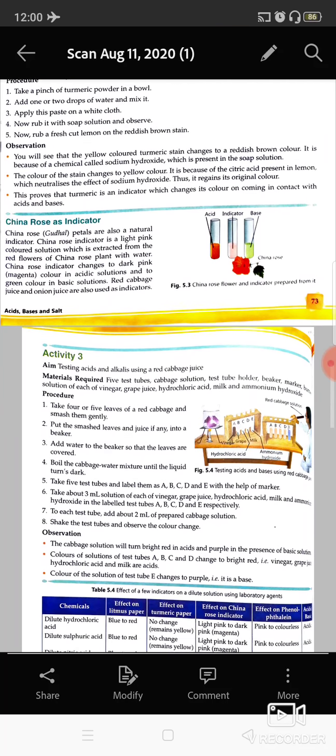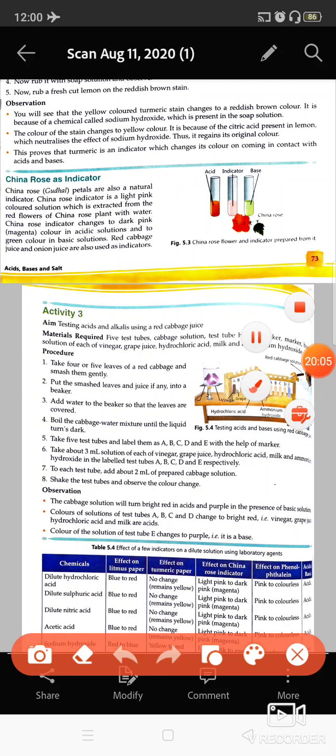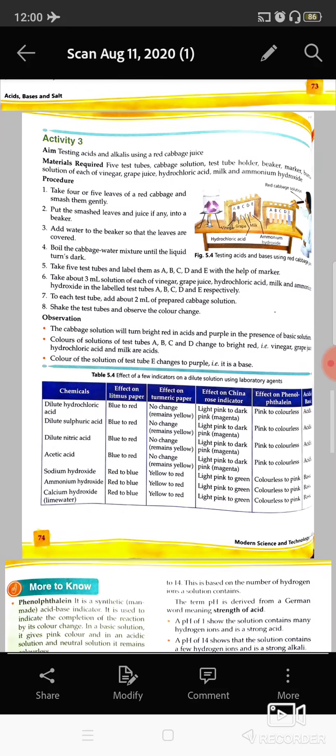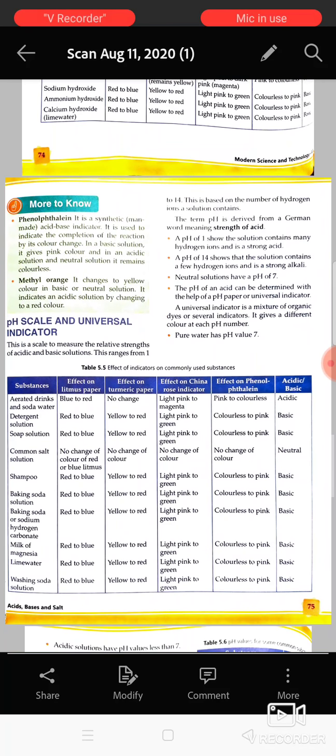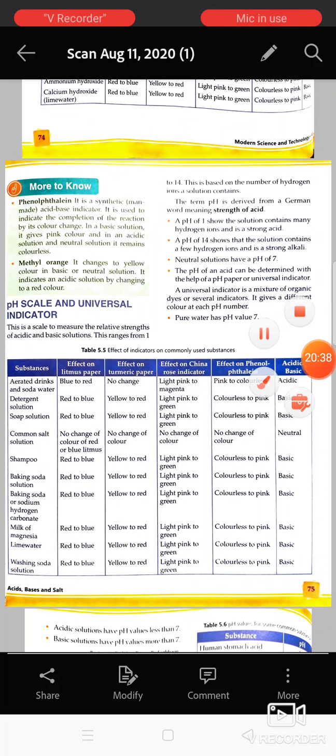China rose, that is hibiscus, the flower of hibiscus. Its juice can also be used as an indicator. Its juice is normally pink in color, but once any acid is added, it changes its color into magenta, and if any base is present, then it changes its color into green. So this is how the China rose can also be used as an indicator, and it is also a kind of natural indicator.